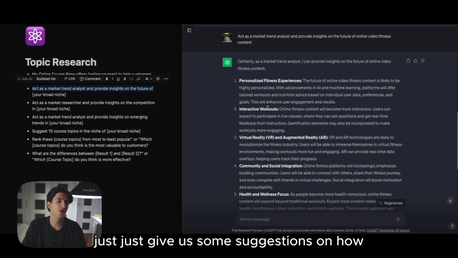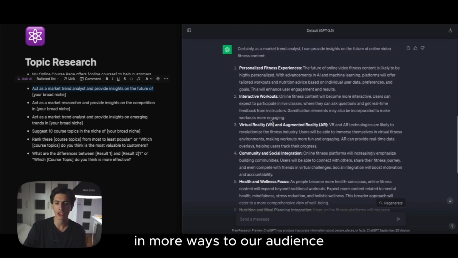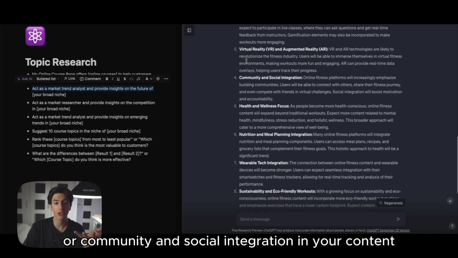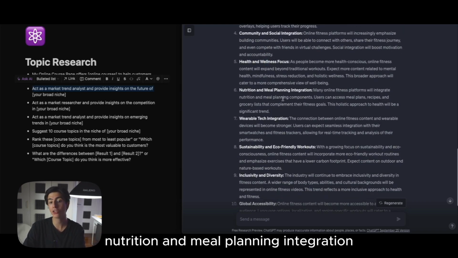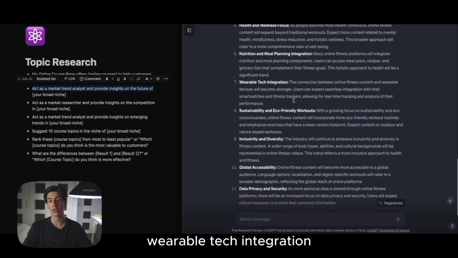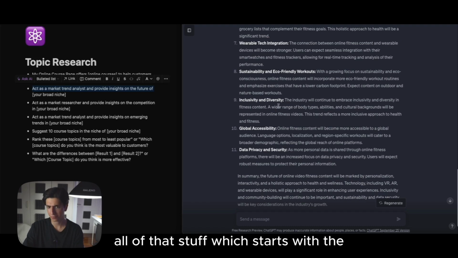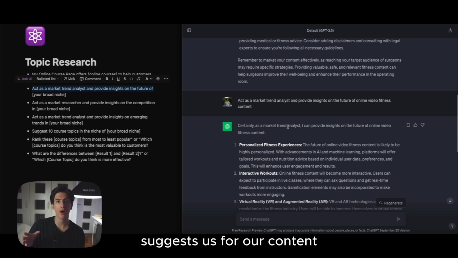Interactive workouts. Okay, it just gives us some suggestions on how we can tailor our content in more ways to our audience. So we got VR, for example, and augmented reality in the future, or community and social integration in our content, health and wellness focused, nutrition and meal planning integration, wearable tech integration, sustainability and eco-friendly workouts, right? All of that stuff, which ChatGPT as a market trend analyst suggests for our content.